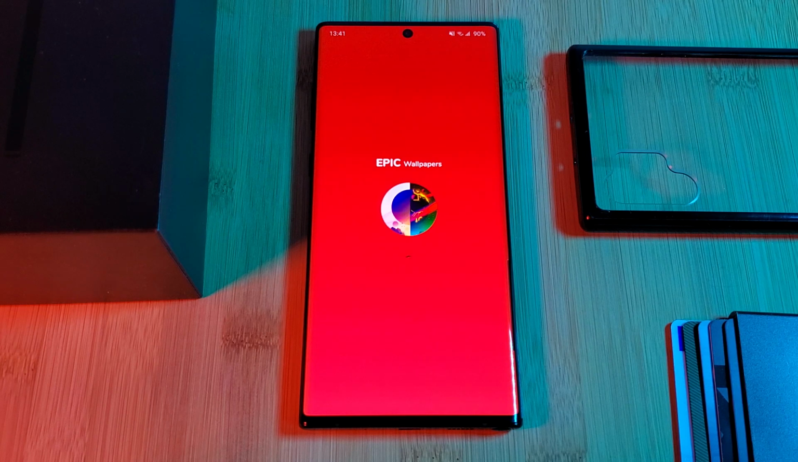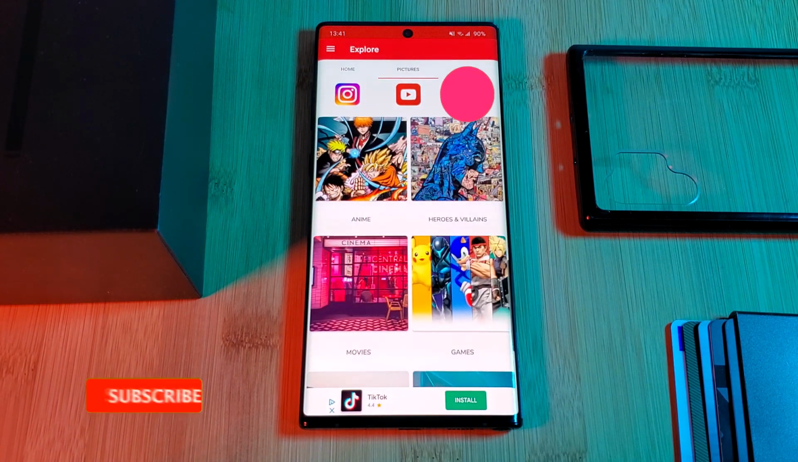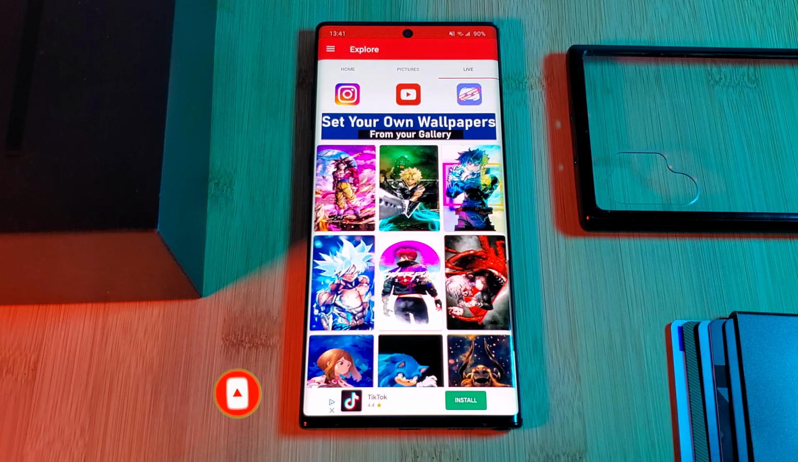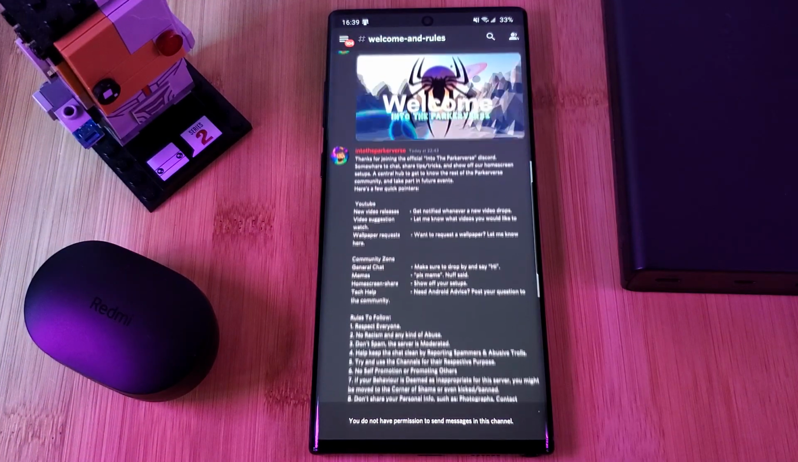So, you can actually access the community server right from within the Epic Live Wallpaper app. Just simply tap on any of the Discord icons and it will take you right there. Or alternatively, use the link in the description below. Now here it is, our community Discord server.